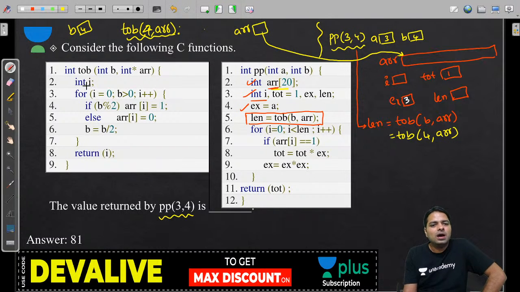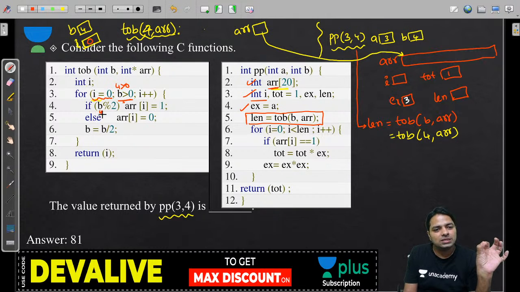Okay, now int i is also local here, and first we start with i equal to 0, so I'm keeping 0 here. And b greater than 0? Yes, 4 greater than 0 the first time, so we'll enter. Now 4 mod 2 is 0, right? 4 mod 2 is 0. When it is false, then you will execute this one, that is array of 0.